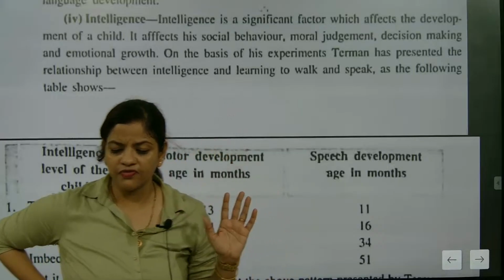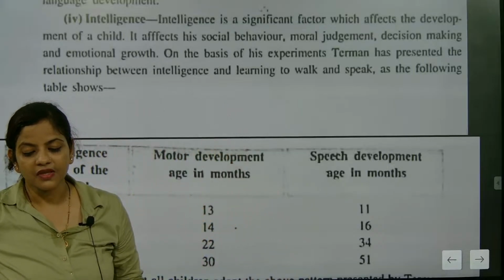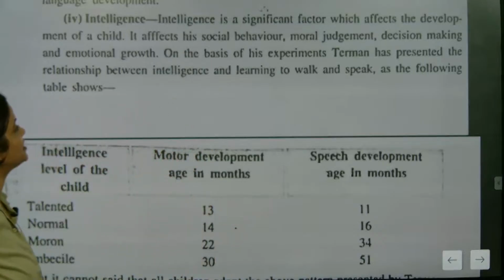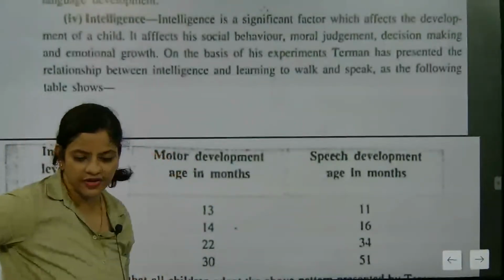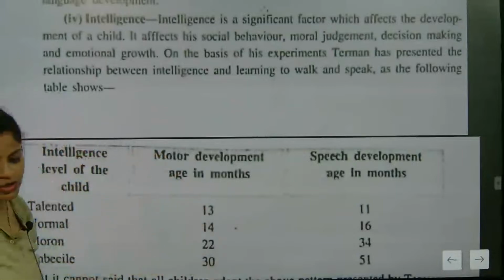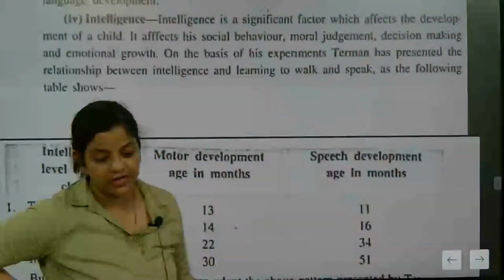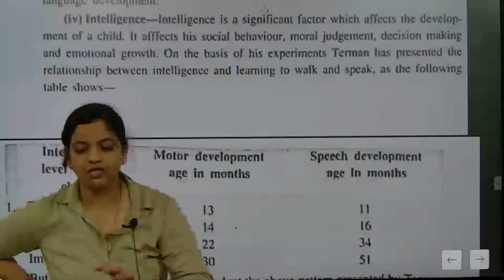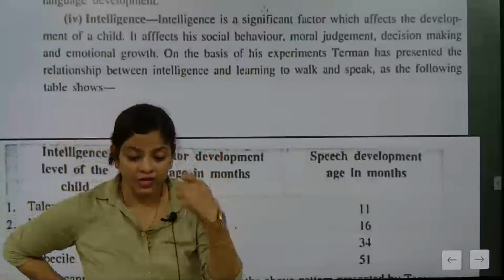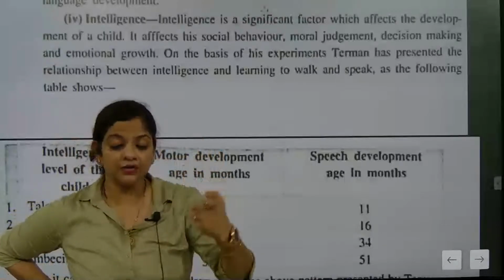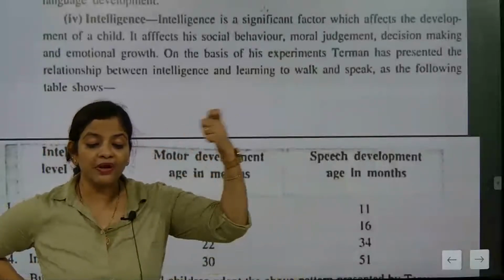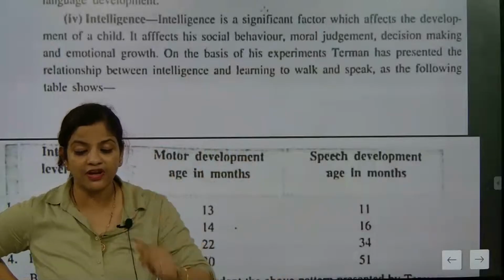Okay, this is not a very big thing. Yes, Shobha ma'am, I'm not ignoring, I was just in a mood of teaching. So it affects social behavior, moral judgment, decision making and emotional growth. 100% everything depends on each other. Intelligence is the information you have kept inside, and the presence of mind to depict that information at a particular reflex.